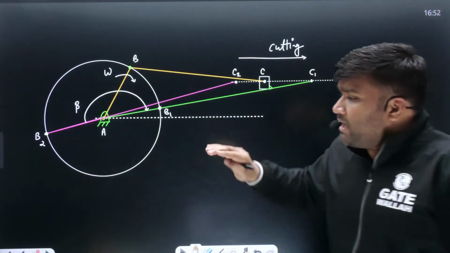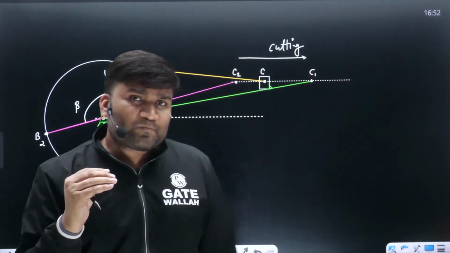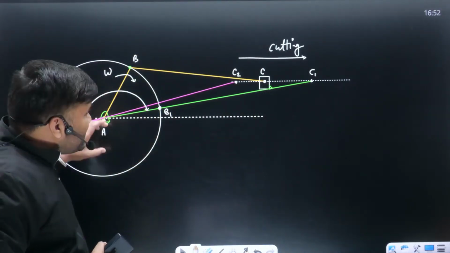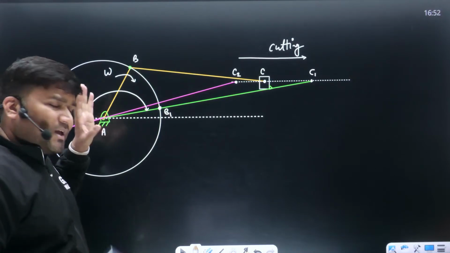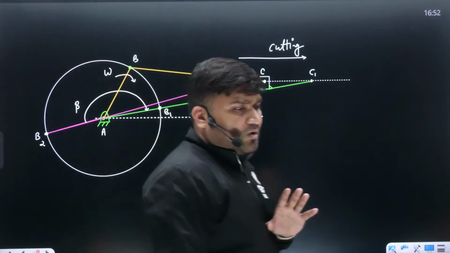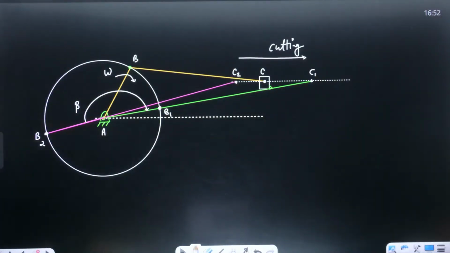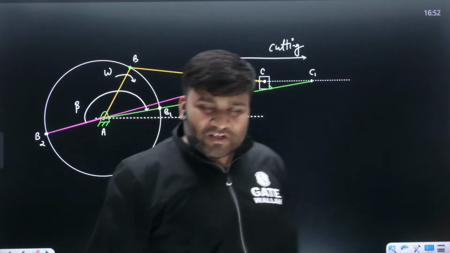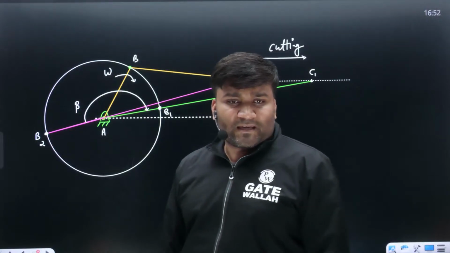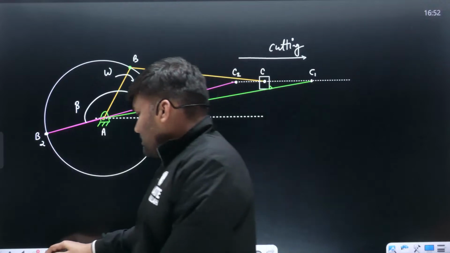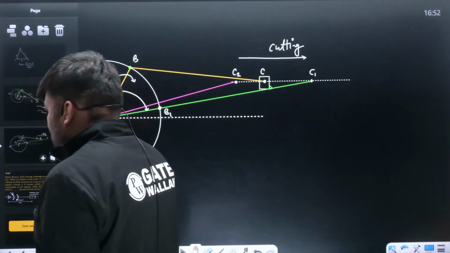Everybody is clear. It doesn't matter whether they have given the eccentricity in upside direction or in downward direction. Doesn't matter at all. If you know how to make the diagram, you can solve any question very easily. Clear? Shall we proceed to the next question? Are things understandable here? Everybody is comfortable? Okay? Let's go.